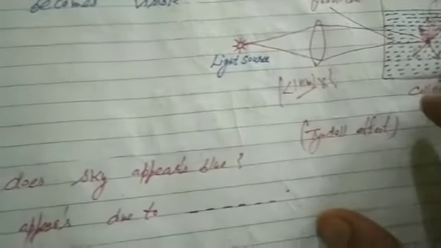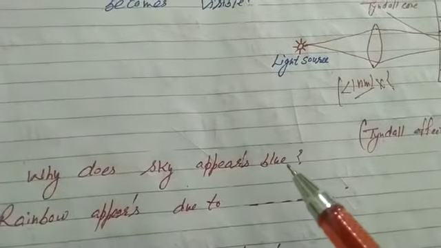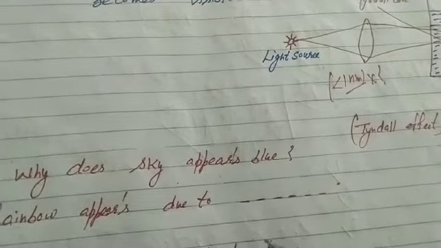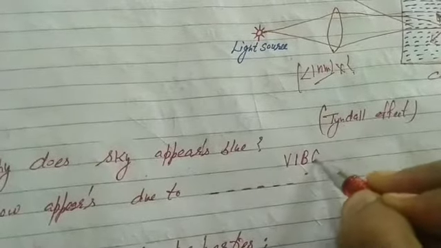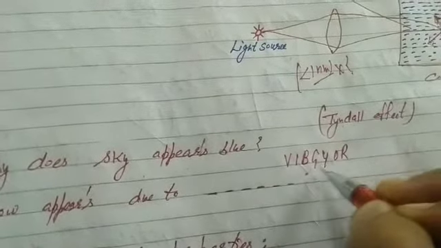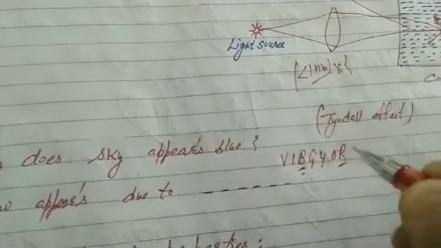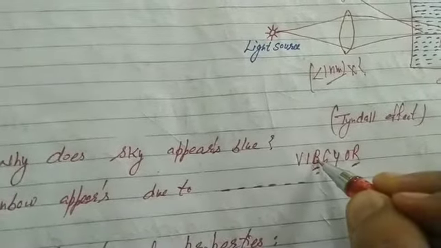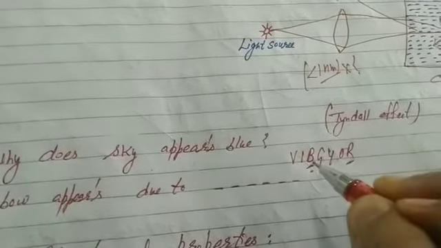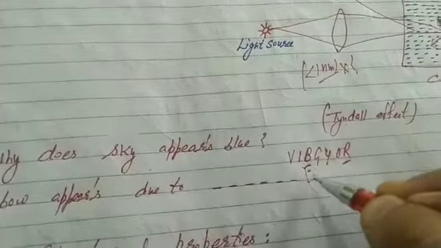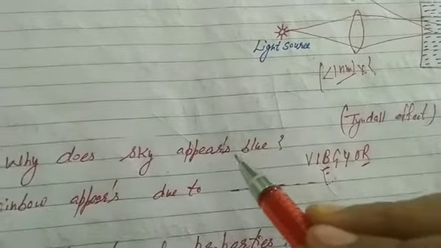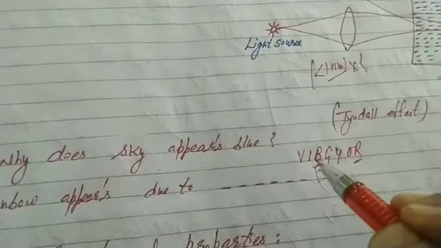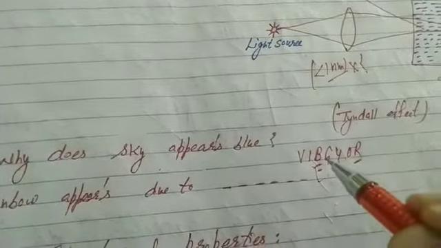The same question, students: why does the sky appear blue? On a clear cloudless day, the sky is blue. Why? Because molecules in the air scatter blue light from the sun more than red. The scattered blue light reaches our eyes and the sky looks blue. Please do this question in your assignment. Why does the sky appear blue? Molecules in the air scatter blue light from the sun more than red. The scattered blue light reaches our eyes and the sky looks blue.